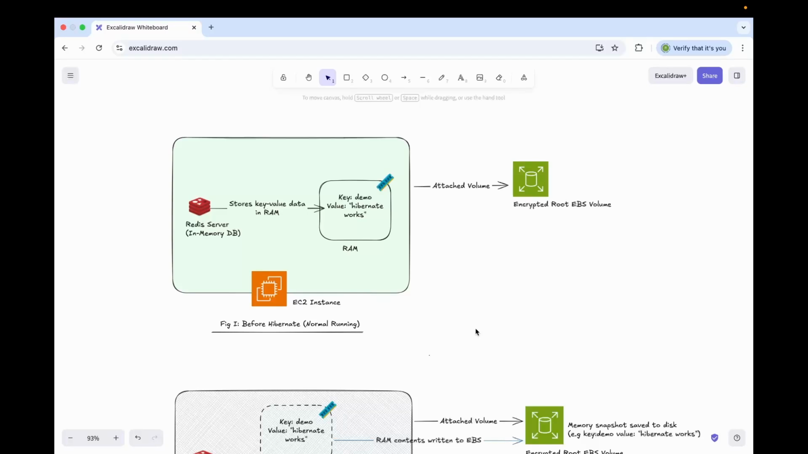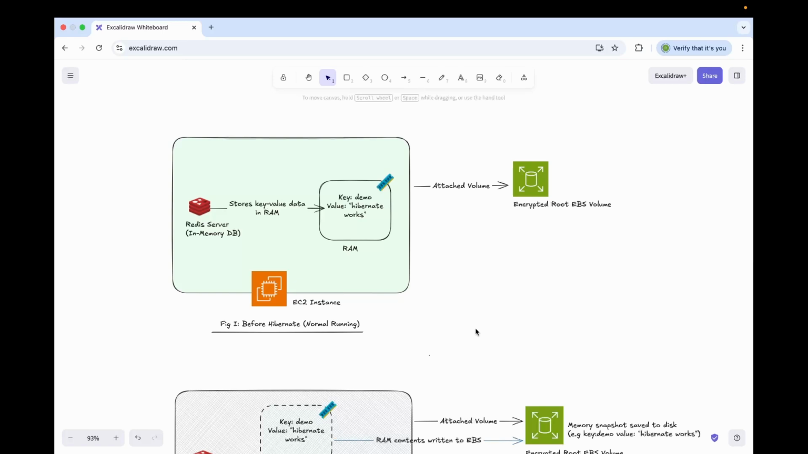Hi everyone, what if I told you that data stored only in RAM can survive an EC2 shutdown? Normally, when you stop an EC2 instance, everything in memory is lost. So if an application stores data in RAM, it's gone. But AWS has a feature called EC2 Hibernate where the instance stops but the entire memory state is preserved. AWS saves the RAM content to an encrypted root EBS volume and restores it when the instance starts again.